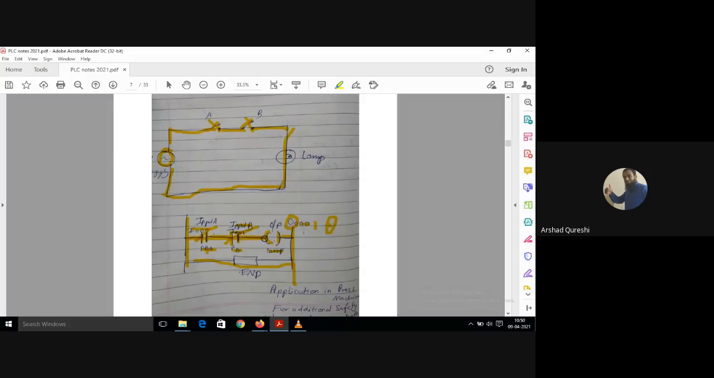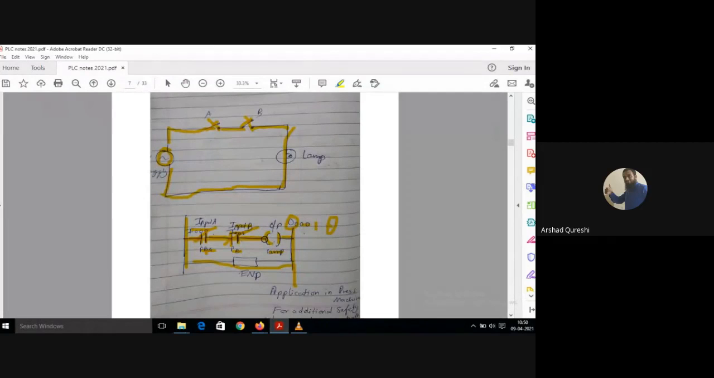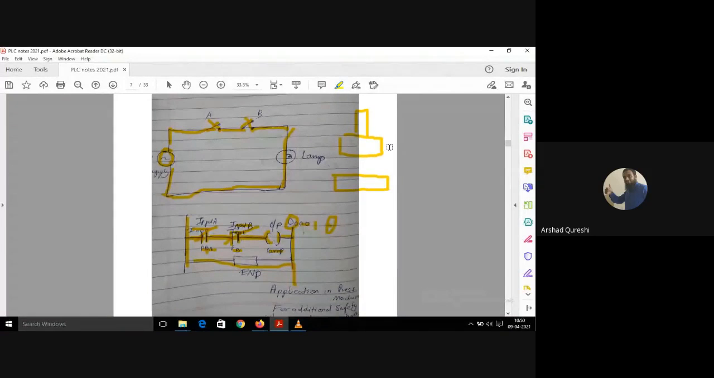You have a very good application of this. Let's say there is a press machine. You know what a press machine is? A press comes from the upside in the downward direction, and it presses the job, and it becomes a finished product.